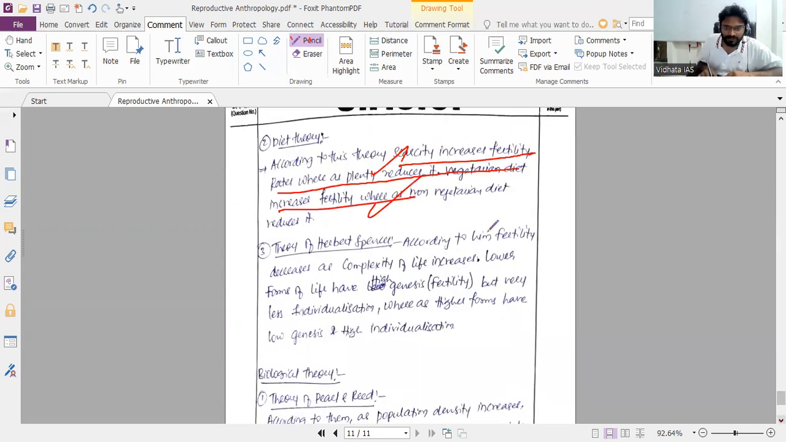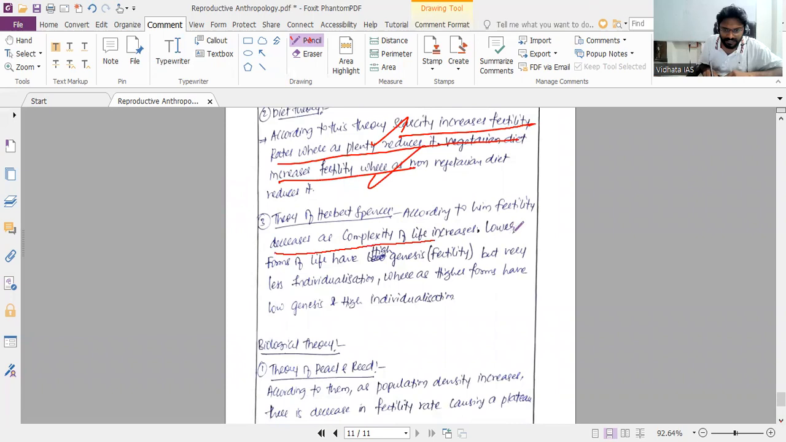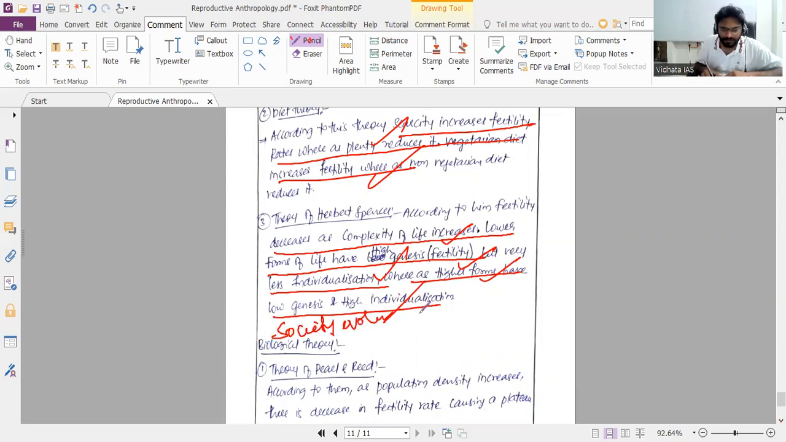Herbert Spencer: fertility decreases as the complexity of life increases. Lower forms of life have higher genesis and fertility, but very little individualization, whereas higher forms have low genesis and low fertility. When society evolves, people have no interest in producing more children. So, from a homogeneous society to a heterogeneous society. Homogeneous is nothing but the lower forms of biological life. Heterogeneous is the complex form of biological life. He compared the two categories.